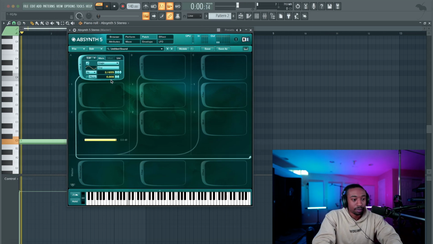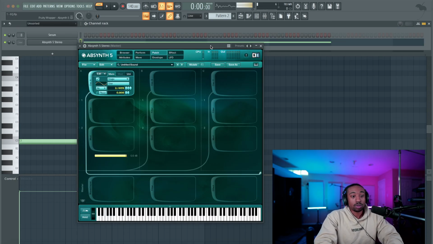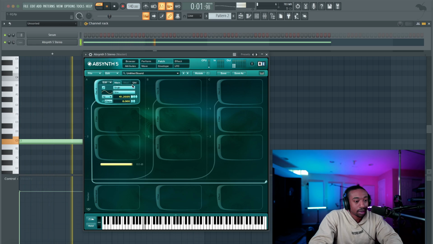Okay, so let's hit play on this one. Okay, I was wondering why I couldn't hear it. It's because it's such a low frequency. So we're at 2 hertz right now. As I move this up, you'll start to hear the frequency come in. You're not going to hear anything until we hit about 20 hertz. It's very subtle, but it's there. Most of us, if you have headphones, can hear this rumble right here at 40.